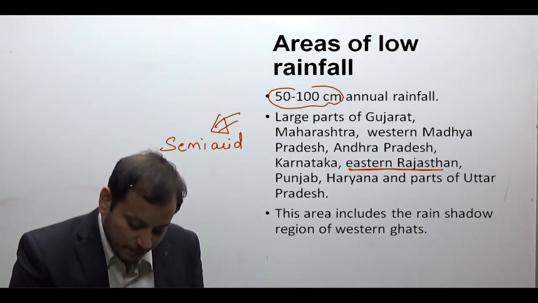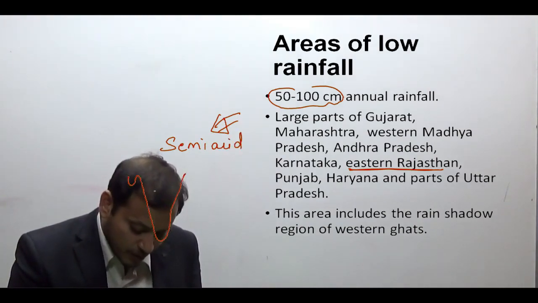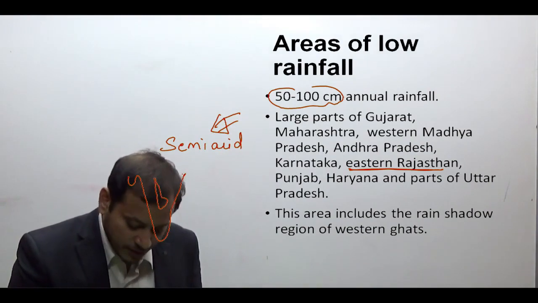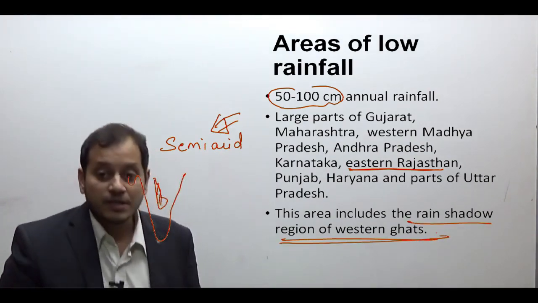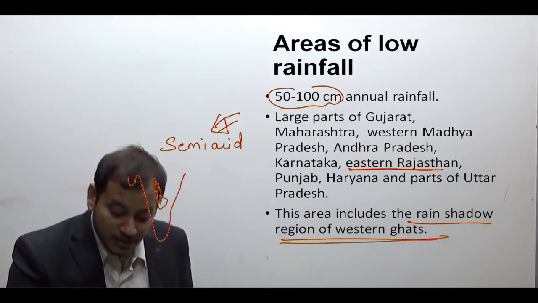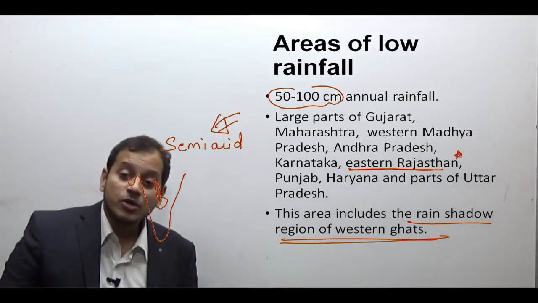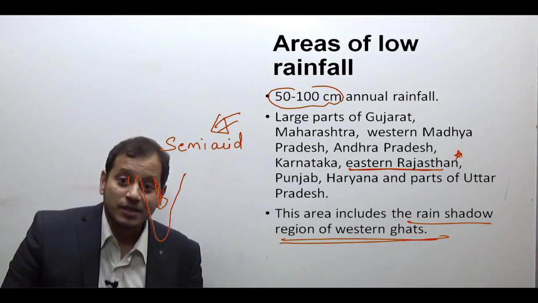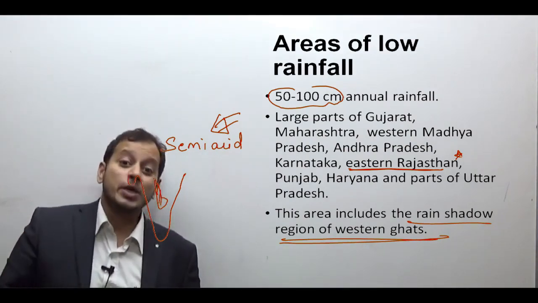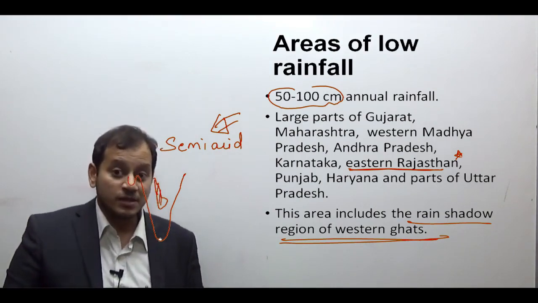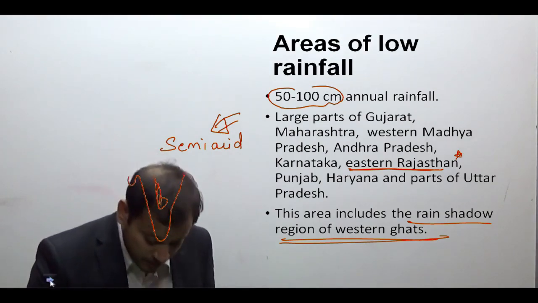And again, I am repeating, this also includes the inverted hockey stick region, that is the rain shadow region of the Western Ghats. Eastern Rajasthan, not Western Rajasthan. Why? Because Western Rajasthan is desert, with less than 50 centimeters of rainfall. In fact, even less than 25 centimeters in the desert region. These are the semi-arid regions.